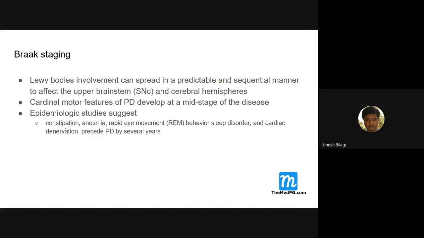So this anosmia, rapid eye movement sleep disorder, all these things can precede Parkinson's by several years, because it evolves. It does not only involve substantia nigra, it can involve other structures. Because of that, the treatment also becomes difficult. Because our drug today, levodopa, is basically dopaminergic, dopa based.